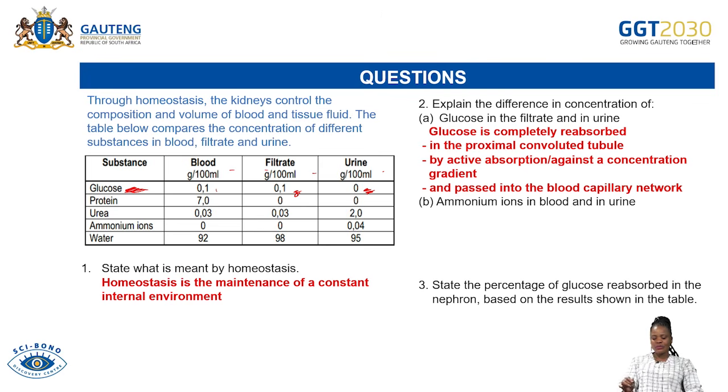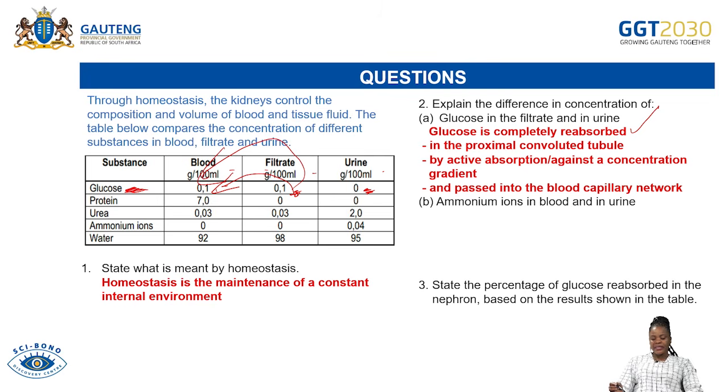The answer is that glucose is completely reabsorbed in the proximal convoluted tubule by active absorption, against a concentration gradient, and passes into the blood capillary. So the 0.1 which was filtered went back to the blood. So that is the difference. As a result, the urine does not have glucose in it.